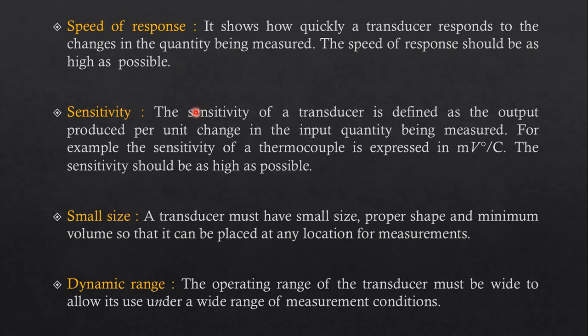Now sensitivity. The sensitivity of a transducer is defined as the output produced per unit change in the input quantity being measured. So suppose we change our current value from 3 ampere to 3.5 ampere, at that time our output needs to detect that 0.5 ampere change in our input signal, right? For example, the sensitivity of a thermocouple is expressed in millivolt per degree Celsius. The sensitivity should be as high as possible.